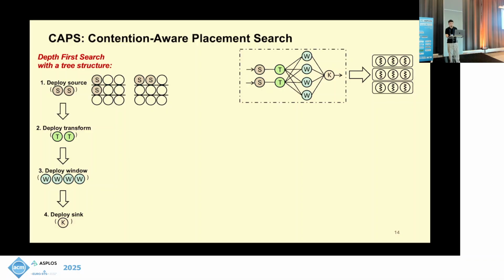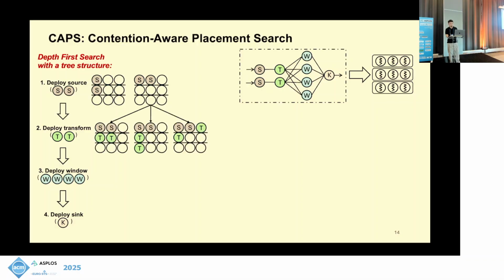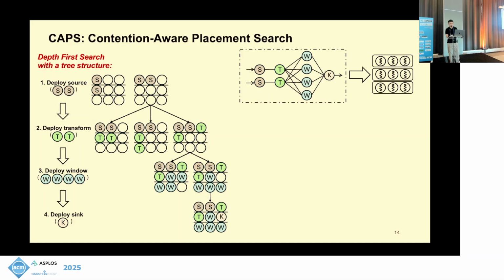If we use this node on the right side to continue the search, then we have 3 more options to deploy the transform operator, 2 more options to deploy the window operator, and 1 more option to deploy the sink operator. So we are incrementally adding more tasks to the placement plan, and all the leaf nodes at the bottom layer represent all the possible placement plans.